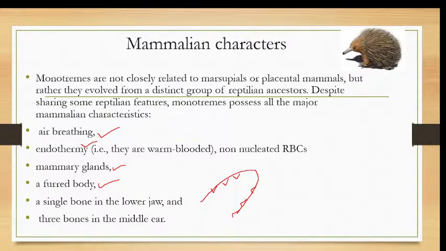They have air breathing structures, lungs, then endothermy, a constant internal body temperature, non-nucleated RBCs, mammary glands, a furred body or body covered with hair. They have skin glands, then a single lower jawbone with teeth, and three bones are present in the ear, that is, malleus, incus, and stapes.